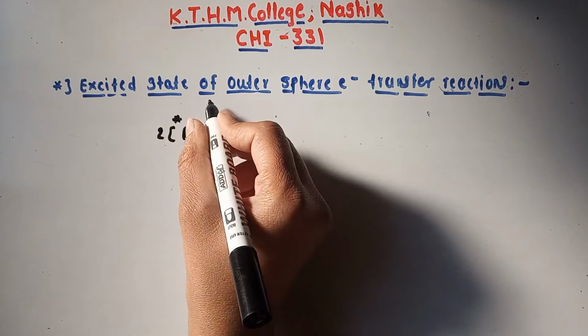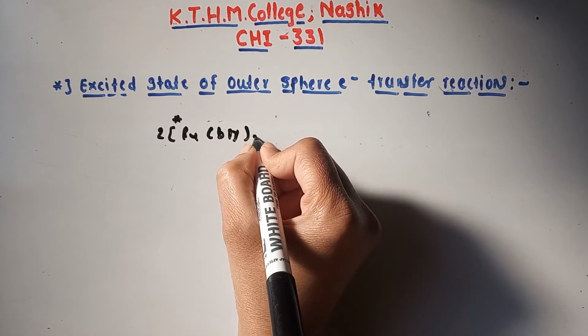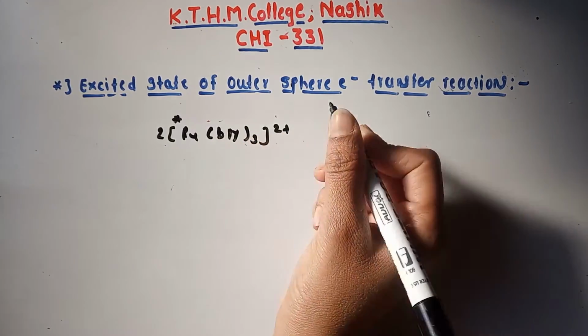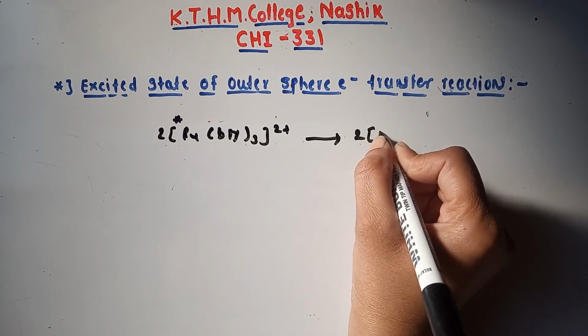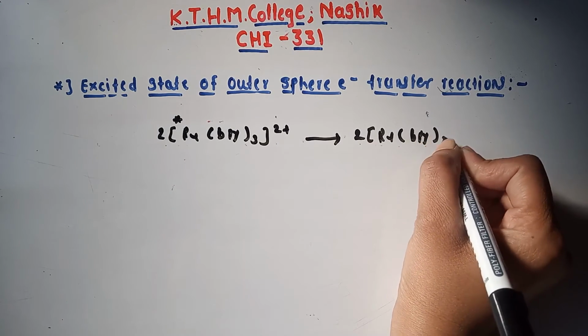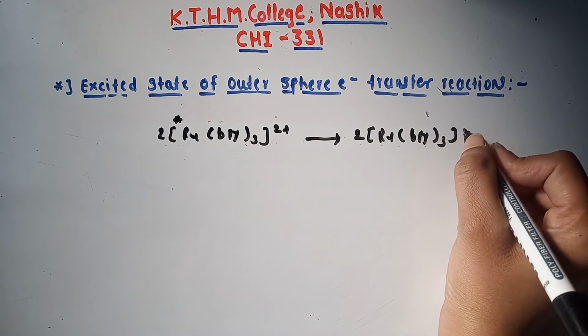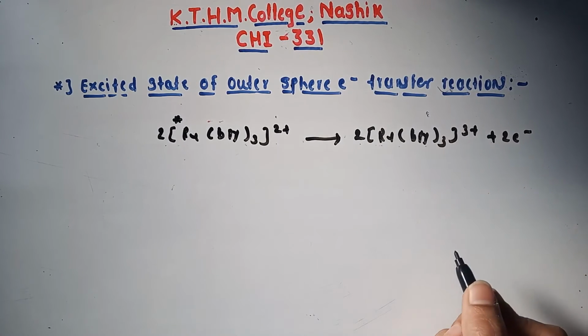This is the excited state cation of the ruthenium complex, bipyridine 3 2 plus, which gives 2 ruthenium bipyridine 3 3 plus plus 2 electron.